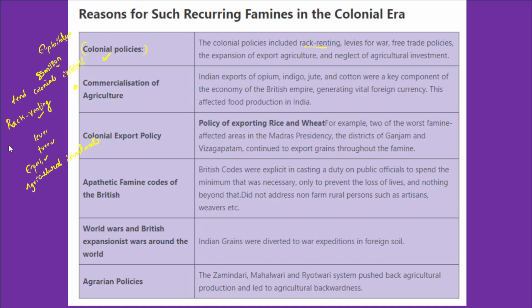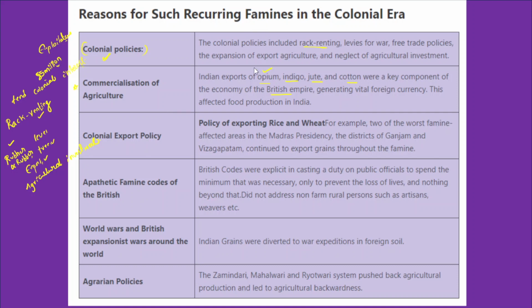So the food crops are being replaced with commercial crops like jute and rubber, and this is also another reason for famines in India. The British East India Company used to export opium, indigo, jute and cotton. They constitute key components of the economy of the British Empire. In fact, they generated a vital amount of revenue from the export of these agricultural products.